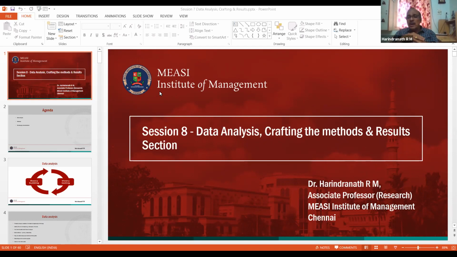Your reviewers are very keen to know what the common method bias is, how you tackled it during the questionnaire development stage, and how you tackled it after the data collection, or statistical control. So a lot of issues are across when you collect data. Remember, you all have to have a data analysis plan in advance, and that plan should tell you what you do from A to Z.